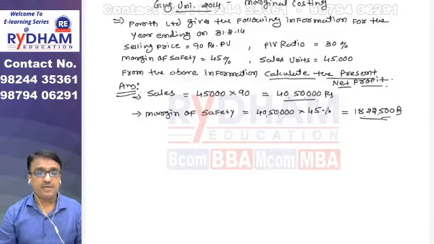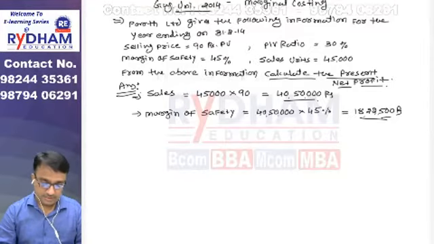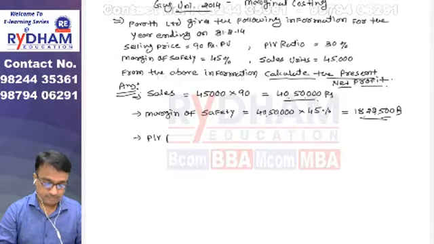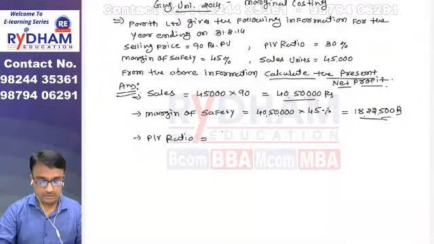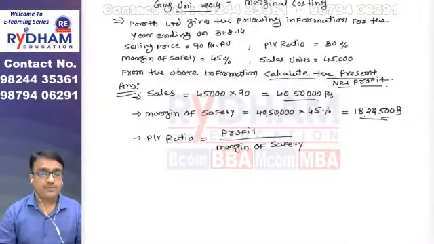Margin of safety ni value mali difference. Sales na basis upar apne margin of safety find kari lidu, and now we can put the formula of PV ratio. That PV ratio is equal to profit upon margin of safety. Profit upon margin of safety.